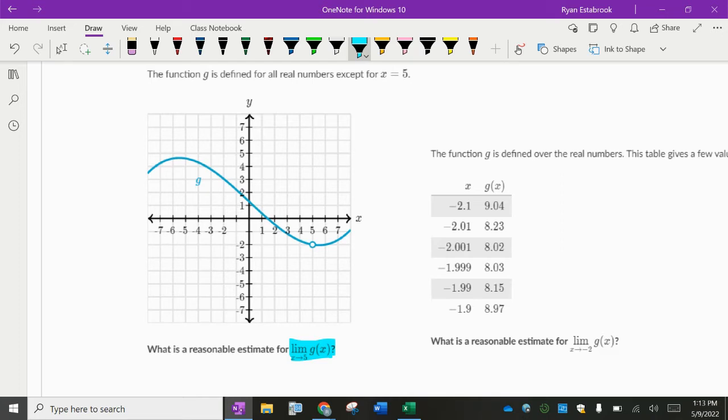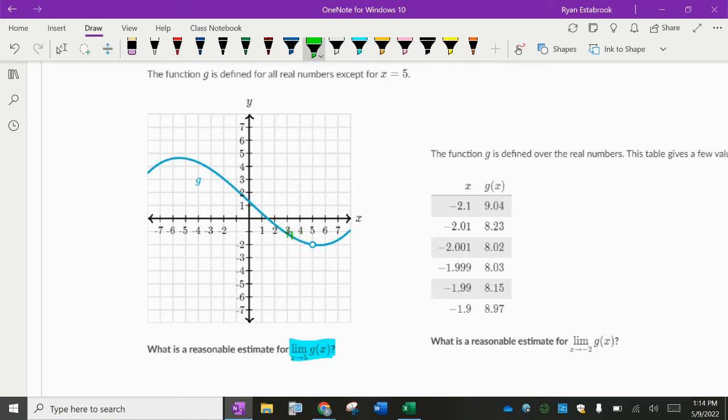I could say the limit as x approaches 5 of g of x, or I could say, what is the limit of g of x as x approaches 5? It means the same thing. Don't get tied up on how am I supposed to actually say this. But we're saying for this function g, as the x values are getting closer to 5, what are the output or y values? So look at this. As the x values are getting closer to 5, so I'm drawing in all these little green segments on the graph, what are the y values getting closer and closer to?